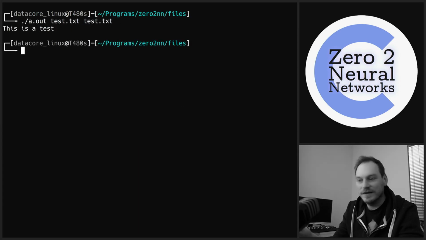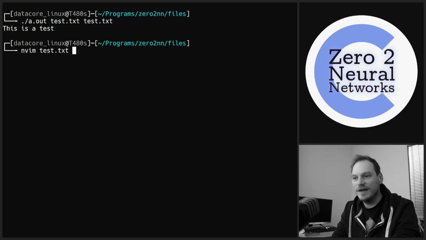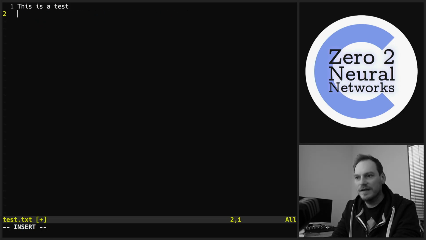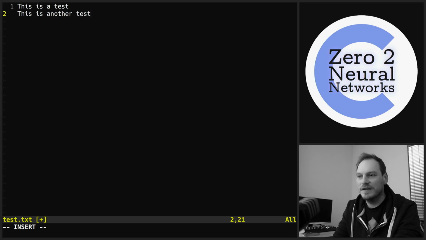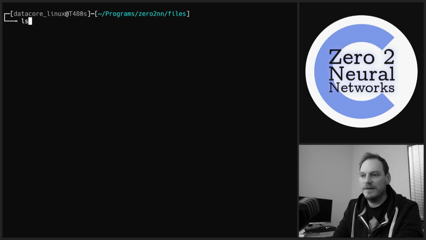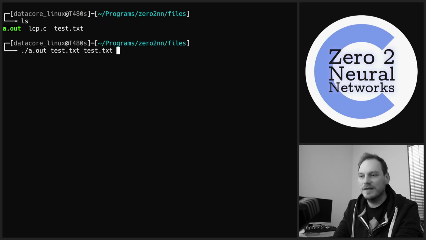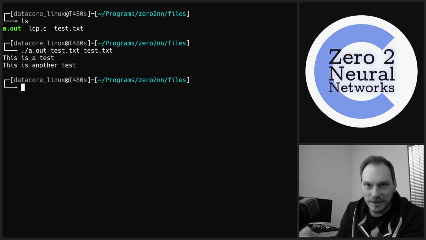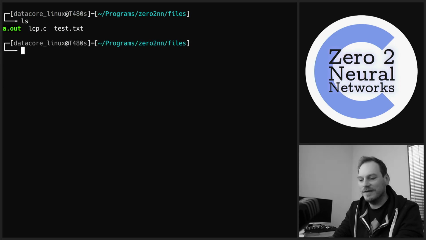We output the contents of the file, and we can prove that with "This is another test." We don't need to recompile, do we? And now we print out both the lines, so we can read our file.